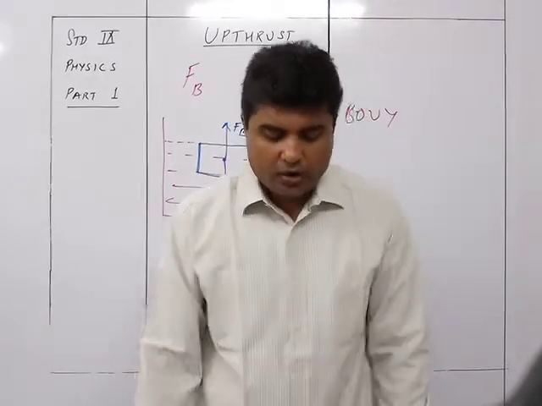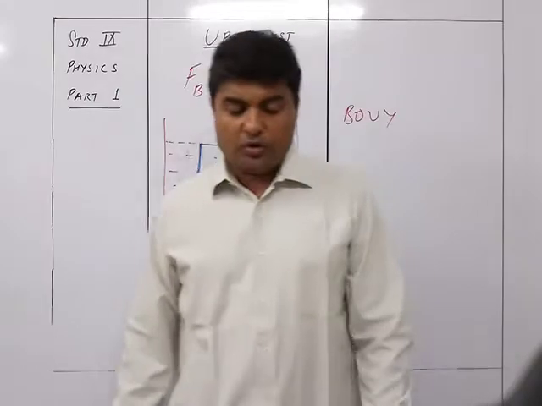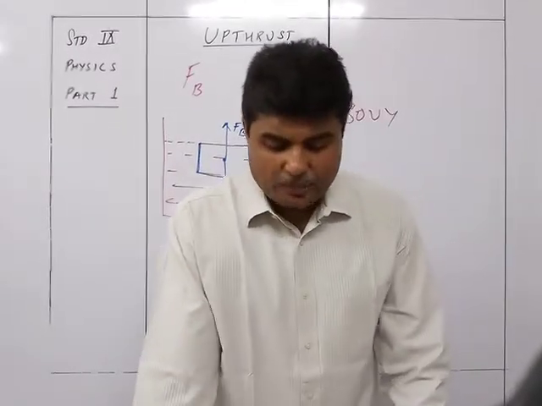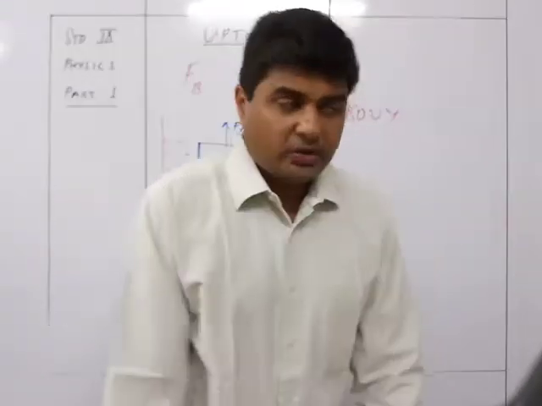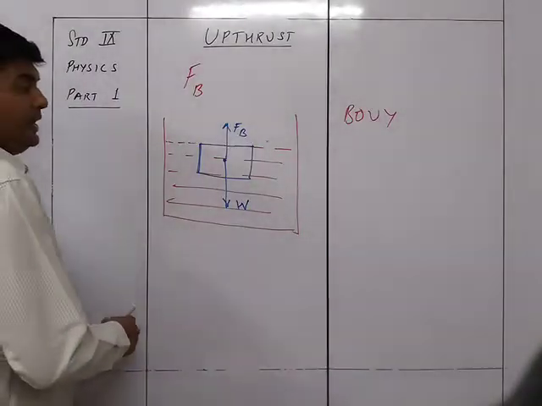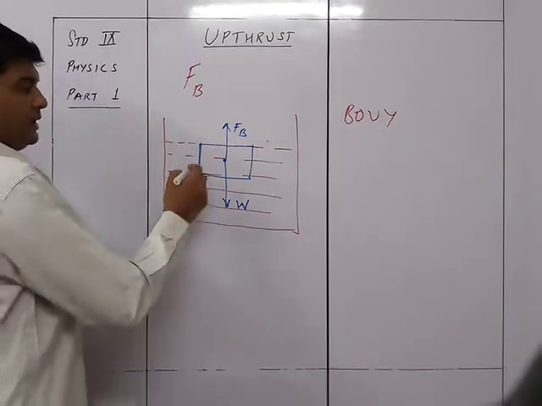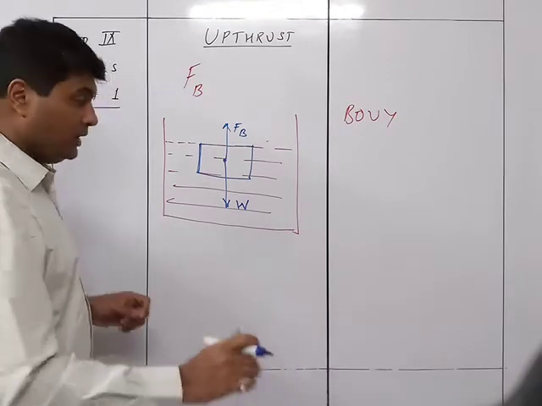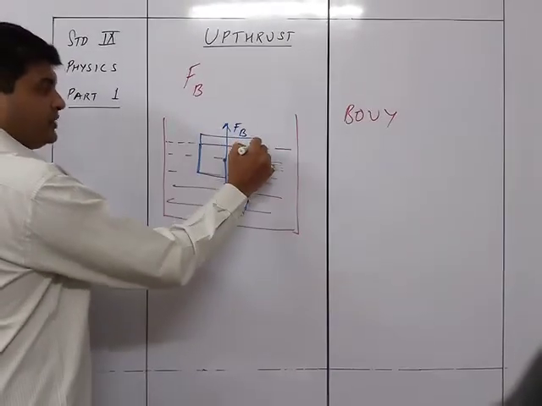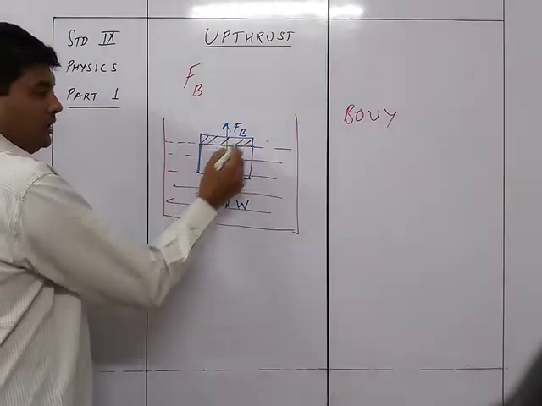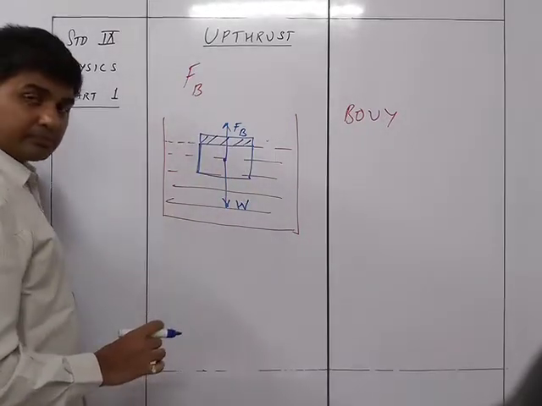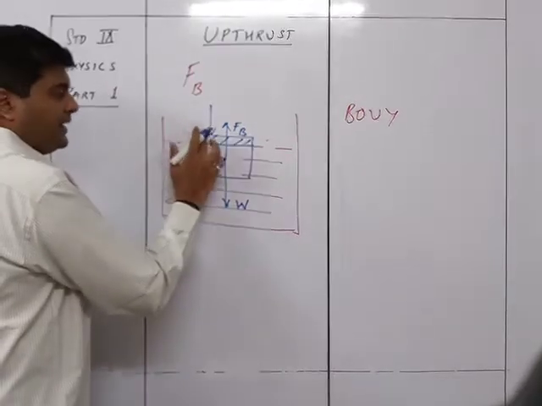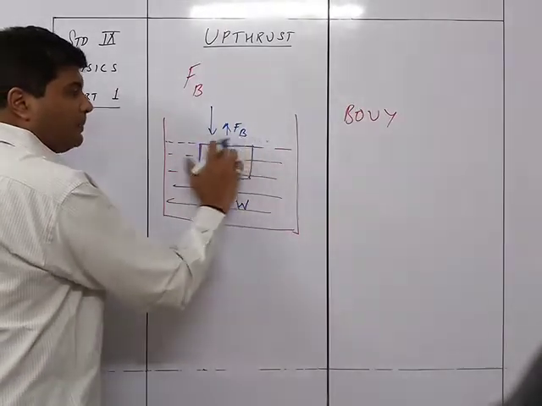To keep the can or cork immersed, an external downward force equal to FB minus W is needed to balance the net upward force. So you can see over here that if originally I don't give any force at all and I just place that solid into the water, suppose it is like this, then this much is outside water and this much is inside water. Now if I apply a force over here and make this thing completely submerged in water, so I am making it completely submerged in water.